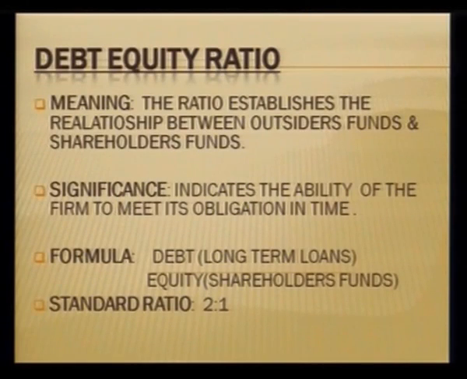Learners, debt equity ratio establishes the relationship of outsiders' funds with the shareholders' funds. Outsiders' funds include all those things taken by the business from outside, in the form of debts, debentures, and loans taken from banks and financial institutions.